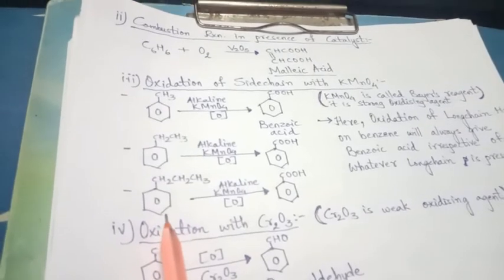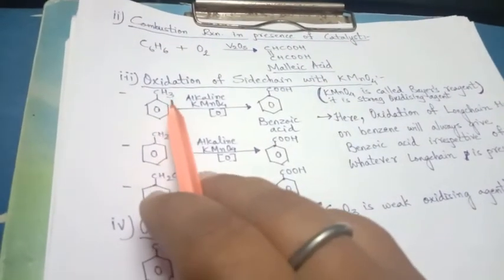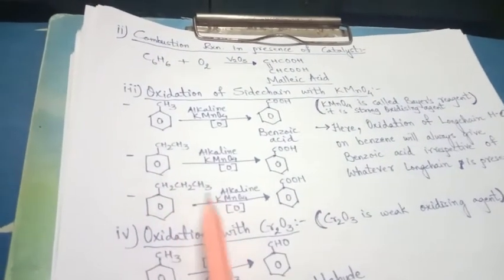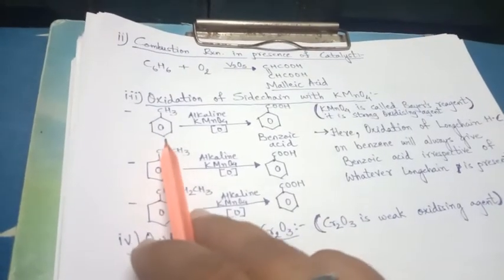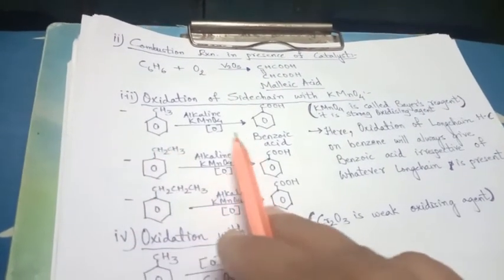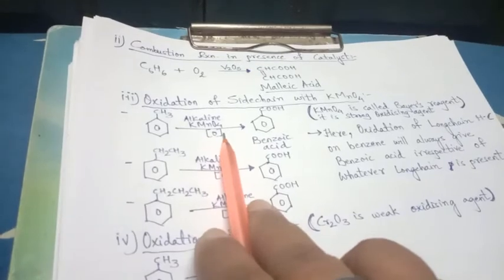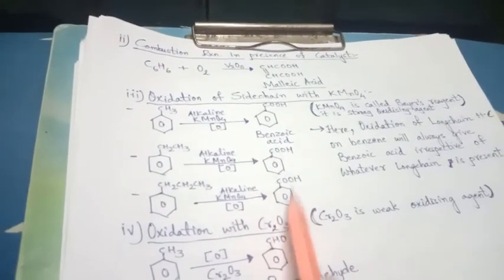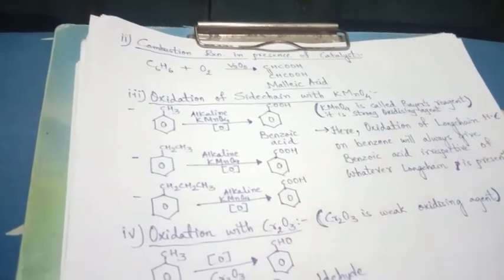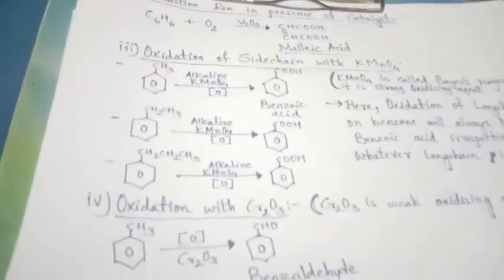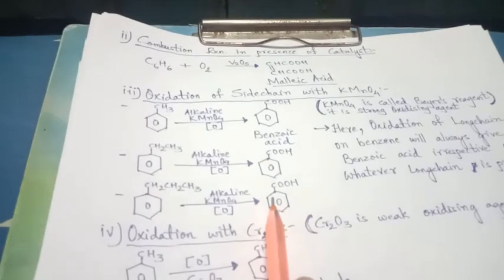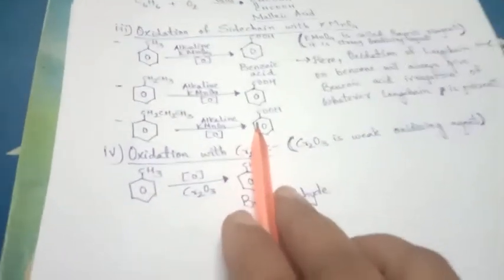You have to keep this in mind that even if it is methyl, ethyl, propyl, butyl, whatever the benzene it is, it will react with alkaline KMnO4 to give always benzoic acid, and rest of the product will be the byproduct. This is one of the question which is widely and mostly asked in competitive exam, right?